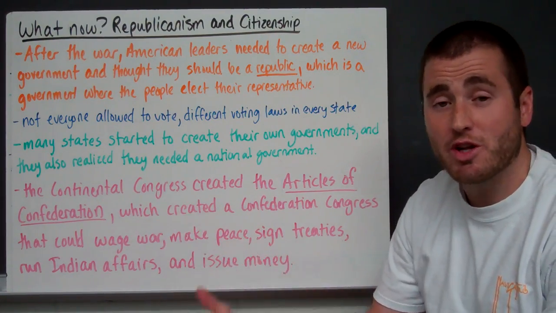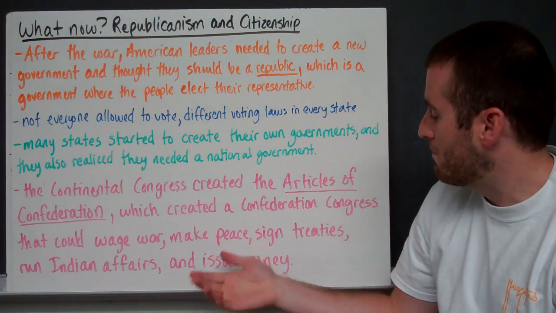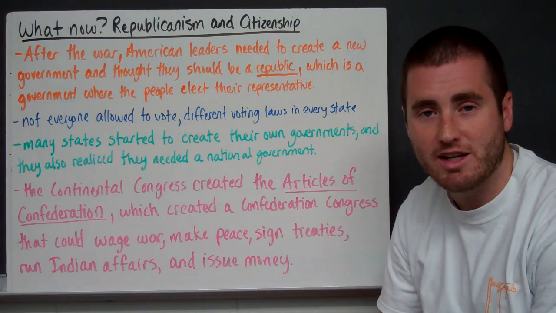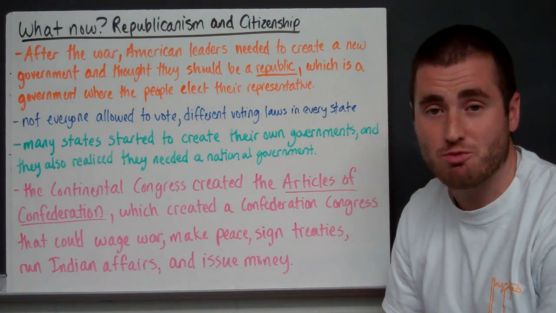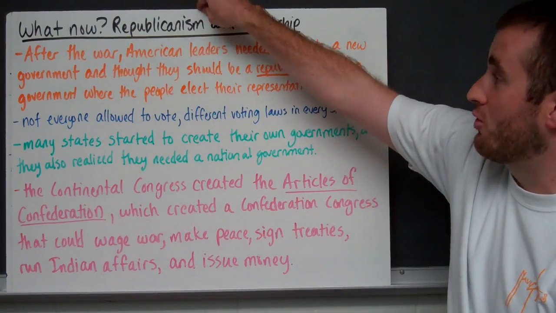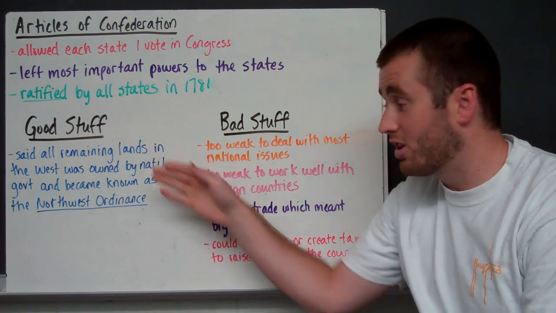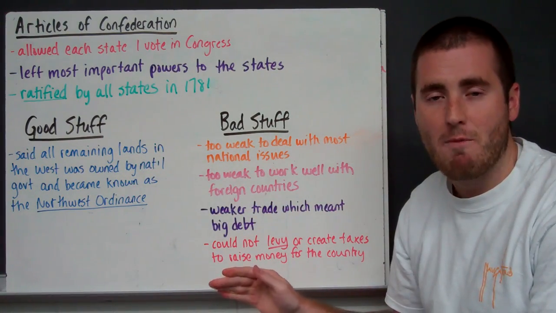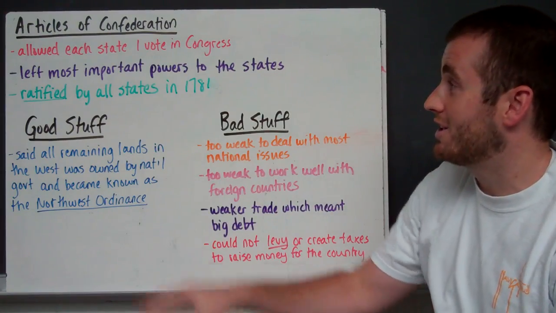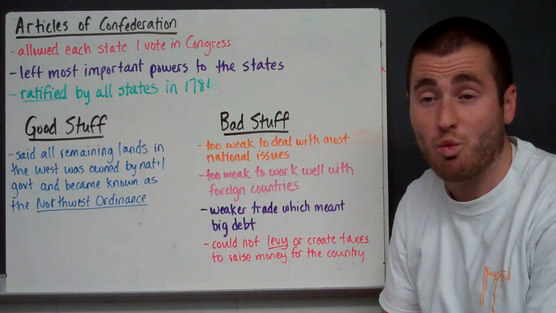The Articles of Confederation said we could do a number of things. You know, we could wage war, make peace, sign treaties, we handled our Indian or Native American affairs, and we issued money. All right, so that's the Articles of Confederation. Now what we got to realize is that obviously we don't have it anymore. So there are some good things, but there were a lot of bad things about it. And we eventually end up drafting the Constitution. But let's take a look at the Articles of Confederation to figure out what it was.